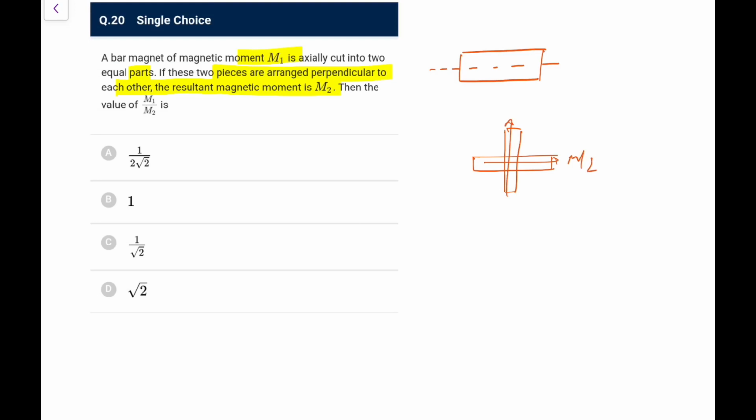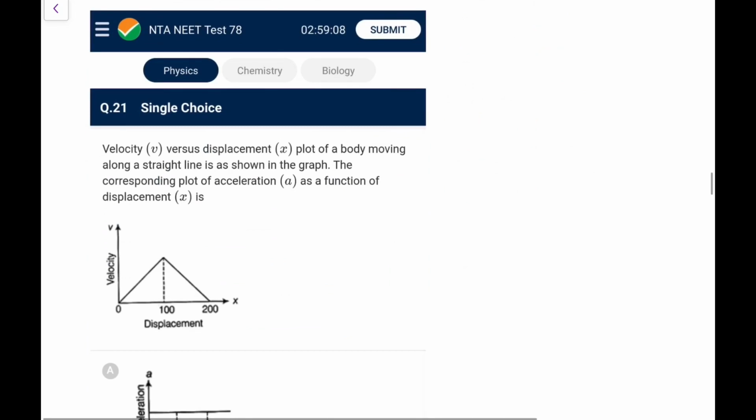So one is m by 2, one is m by 2, because both are vectors, the resultant we say is m by root 2 in this particular case. So the ratio of m1 by m2 would be, first it was m, now it is m by root 2, so that ratio would be root 2 in this particular case. Next,